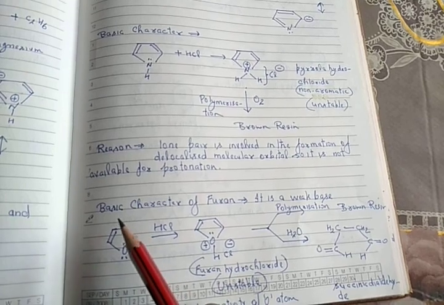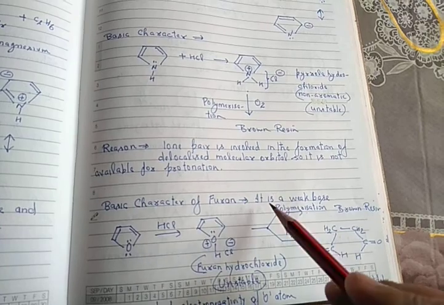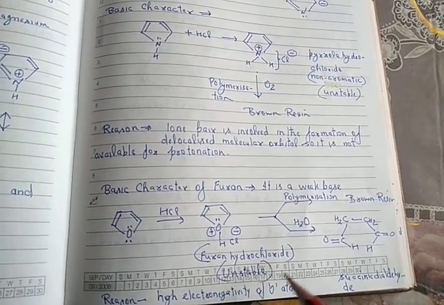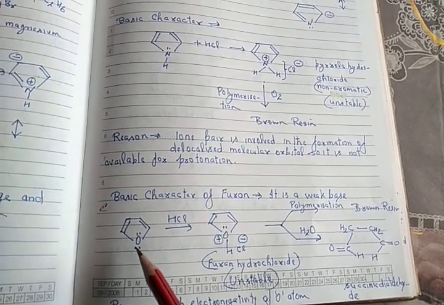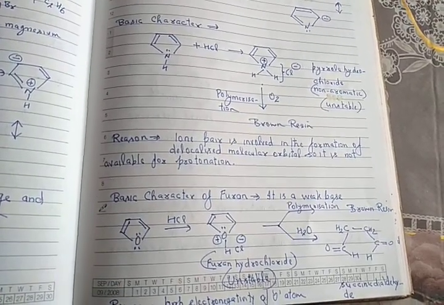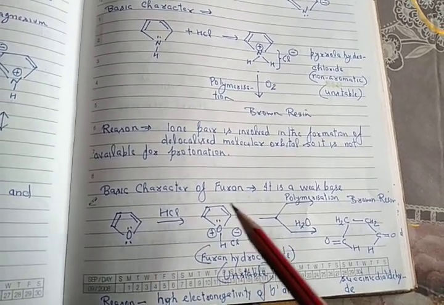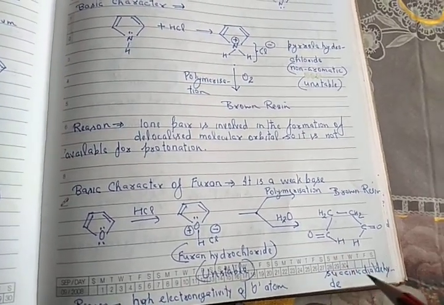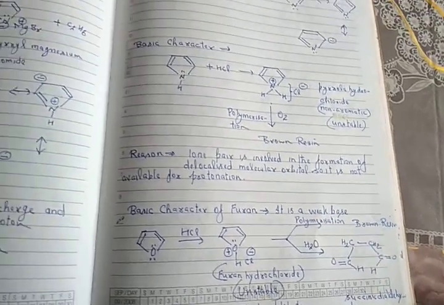Now we come to our next topic, the basic character of furan. Furan is also a weak base. Why? Because oxygen has high electronegativity. That's why the tendency to donate the lone pair is lesser in comparison to nitrogen. However, it forms furan hydrochloride with HCl, which is again unstable, and in the presence of H2O, it is converted to succinyldialdehyde or polymerized to brown resin.